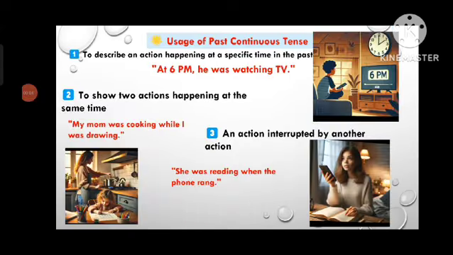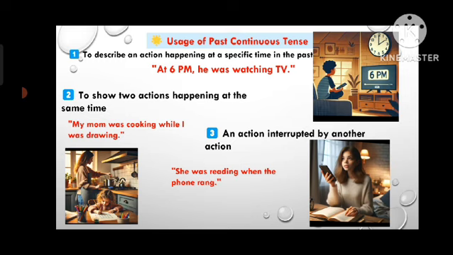So let's explore when we use the past continuous tense. First one is to describe an action happening at a specific time in the past. Example, at 6 p.m. he was watching TV. Second one is to show two actions happening at the same time. Like, my mom was cooking while I was drawing.